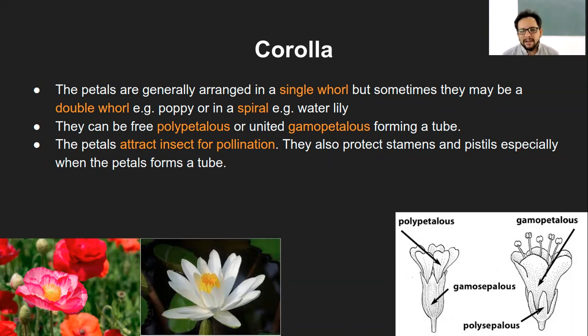Because of their bright color, insects get attracted, and of course to protect the stamen and the carpel part in the flower itself. So that is all about corolla.